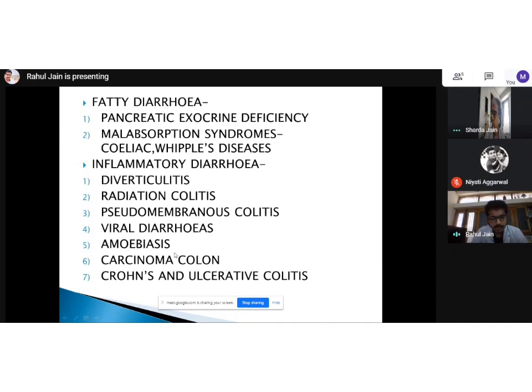One more thing I'd like to mention: for any tuberculosis or any malignancy, if a patient gives a history, two things are very important: history of weight loss and history of loss of appetite. If the patient complains of these two things, the first differential diagnosis which should always come to our mind is tuberculosis and malignancies. Good.